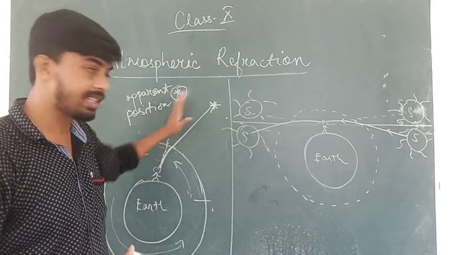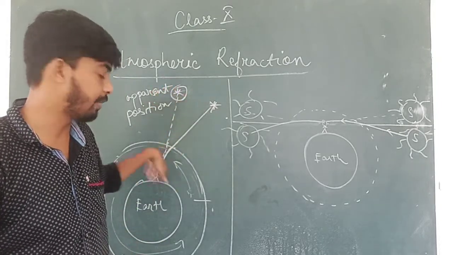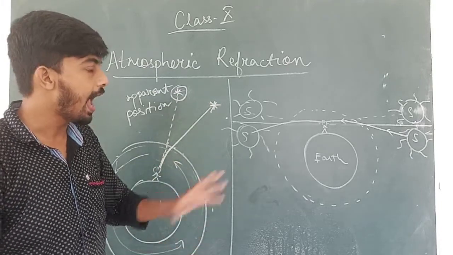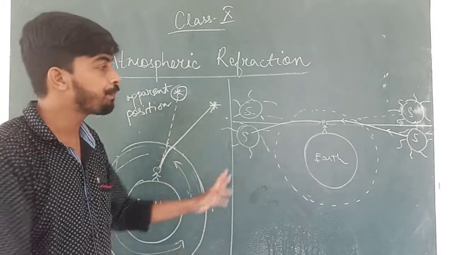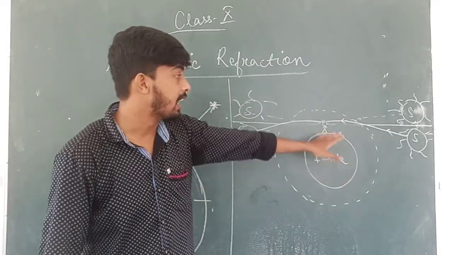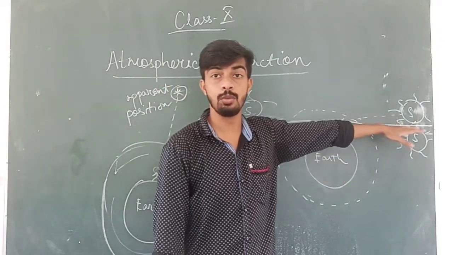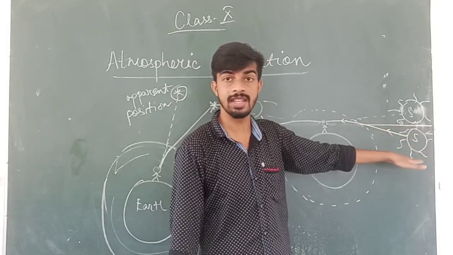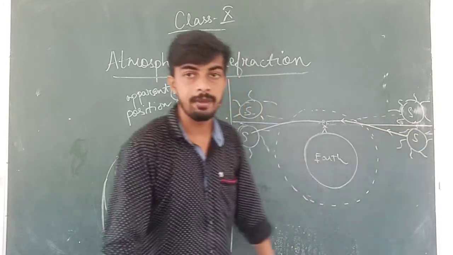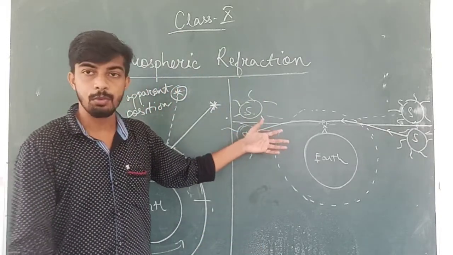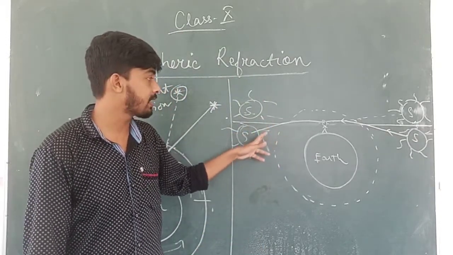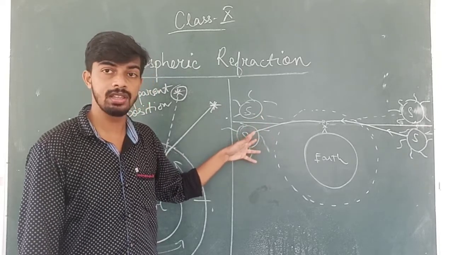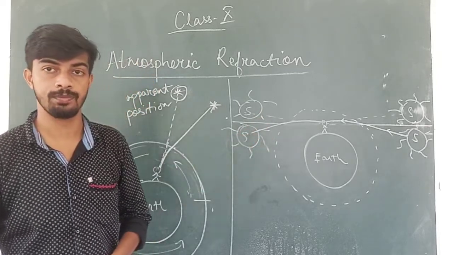Due to this we see the stars twinkling, because of atmospheric refraction and the density of gases in the atmosphere. Because of the same phenomenon, we see the sun as having risen 2 minutes earlier, whereas it is still below the horizon, and most of the time we see the sun as still going to set, but actually the sun has already gone down.